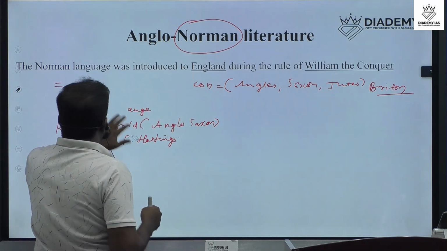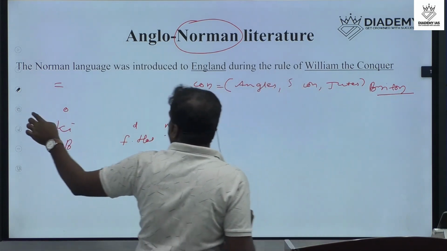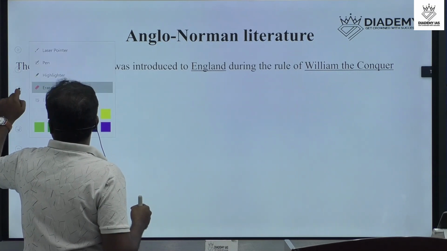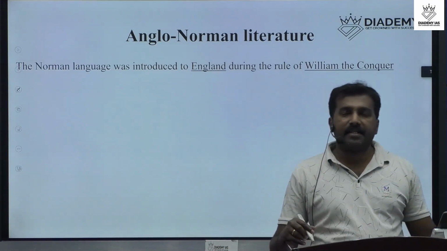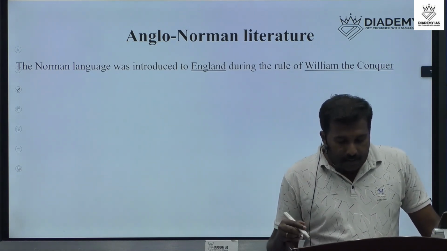So next we can discuss the impact of the Normans in England.